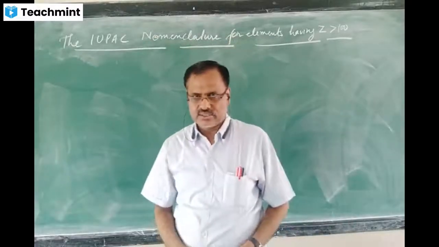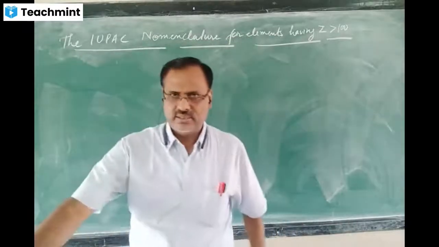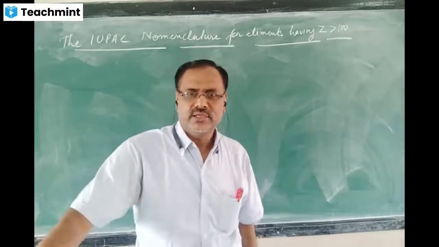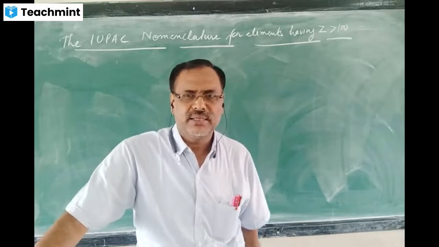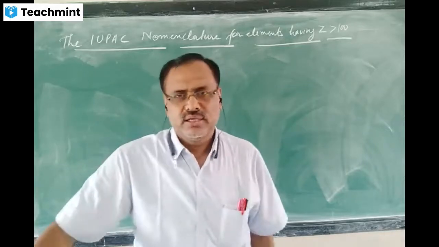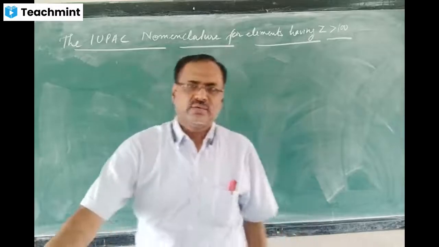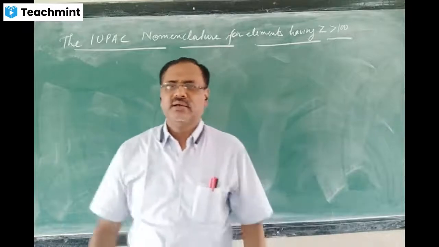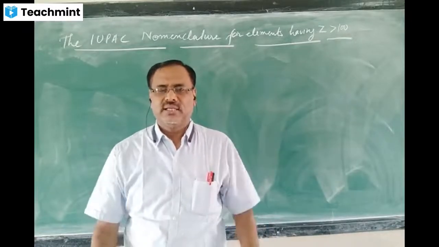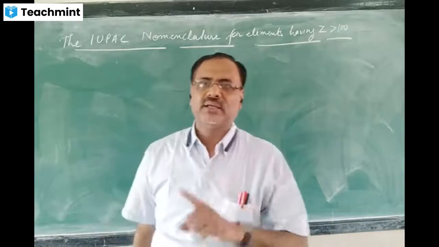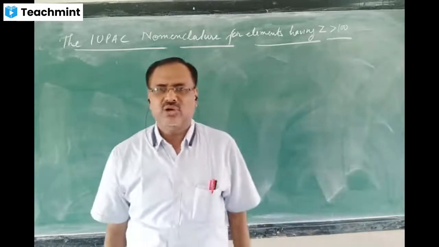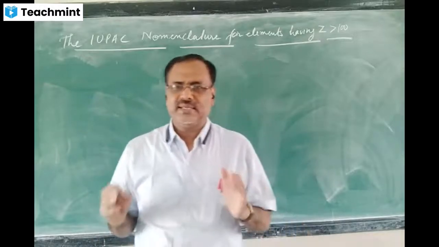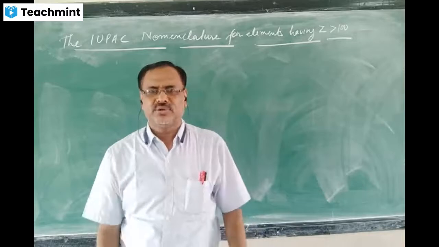Yes. So last class we studied that the number of elements in a particular period can be determined with the help of the electronic configuration. In this class, today we will study how to give names to newly discovered elements, the elements having atomic number more than 100. IUPAC suggested a certain method for giving the names of such elements whose atomic number is more than 100.